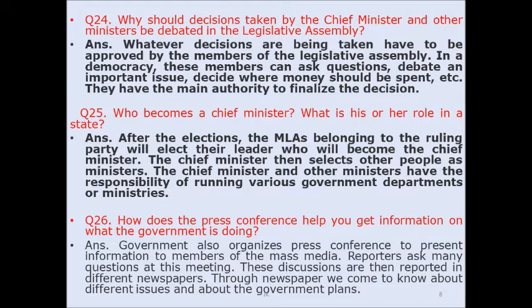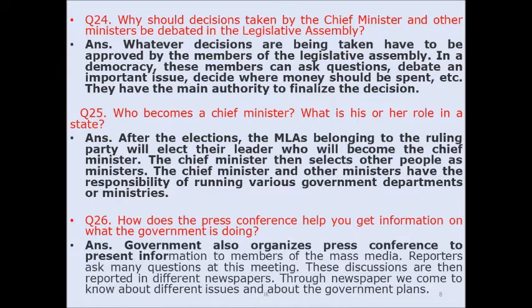Question number 26. How does the press conference help you get information about what the government is doing? Answer: Government also organizes press conferences to present information to members of the mass media. Reporters ask many questions at this meeting. These discussions are then reported in different newspapers. Through newspapers, we come to know about different issues and about the government plans.